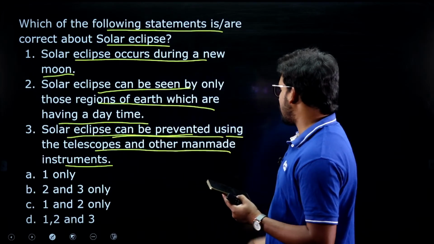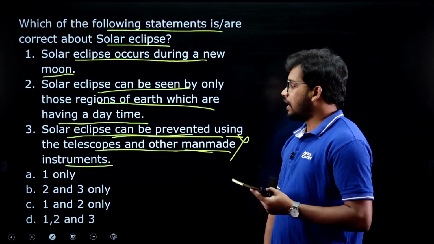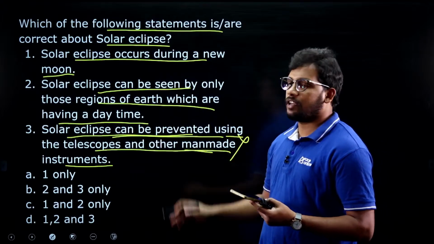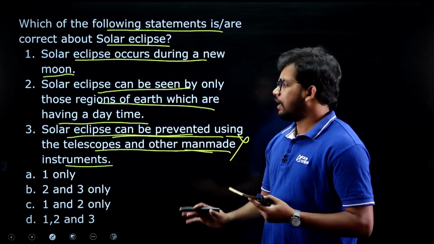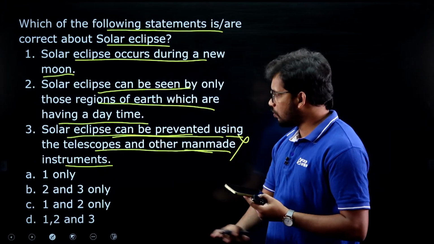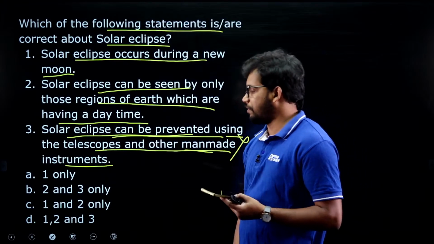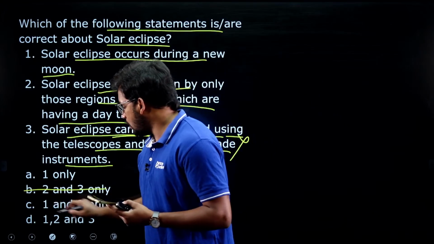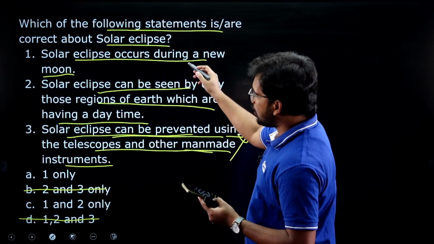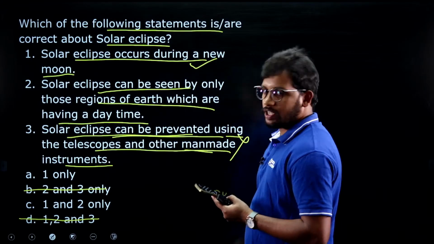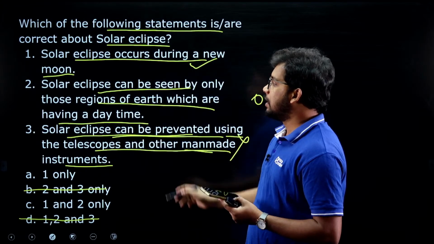Solar eclipse can be prevented using telescopes and other man-made instruments. No, we cannot. It is a natural event occurring between moon, earth and sun according to the alignment. So nobody can hinder those things. We have no such technology to stop such things, and in future also it is almost impossible, right? So 3 is eliminated. Now first one, solar eclipse occurs during the new moon. Yes, right. So during the new moon it occurs. I have shown you the diagram.